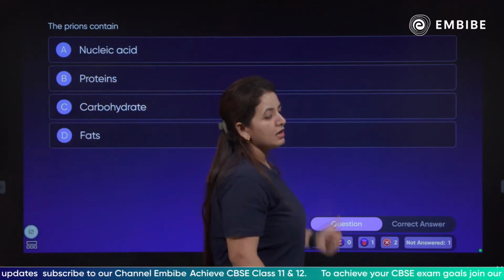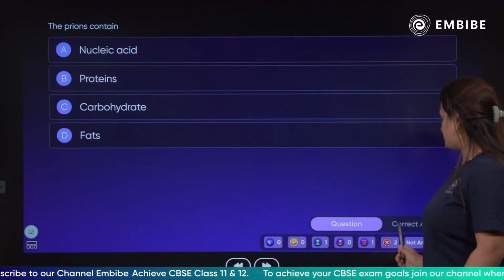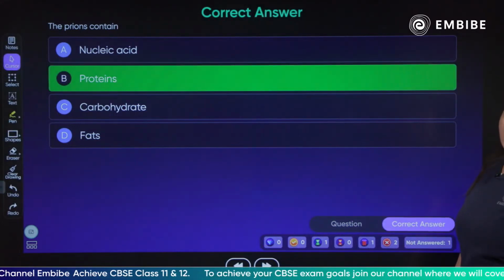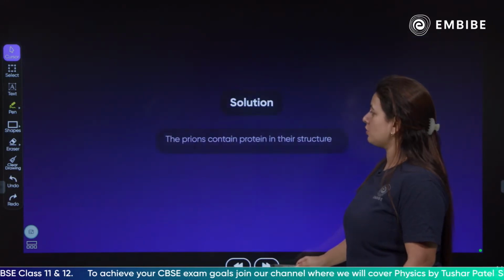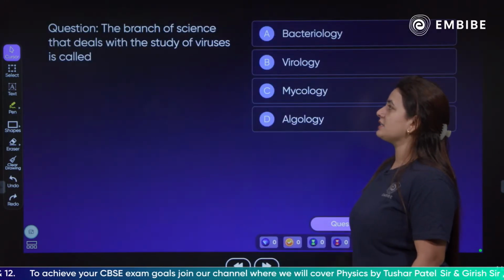Answer this question. The prions are made up of simple proteins. This is what I told you, glycoproteins are present in the prions. Yes or no? They have proteins in their structure.